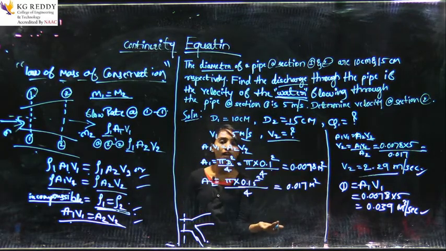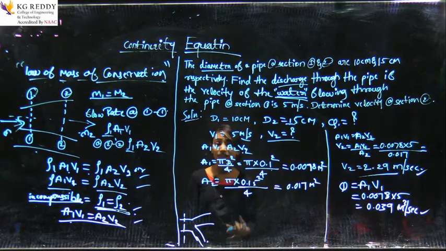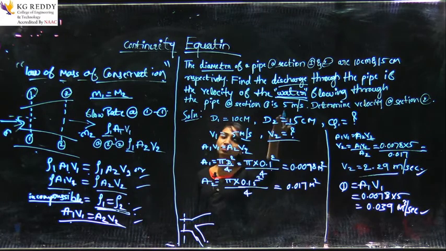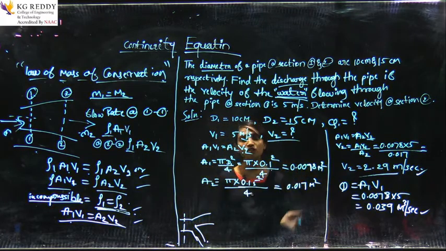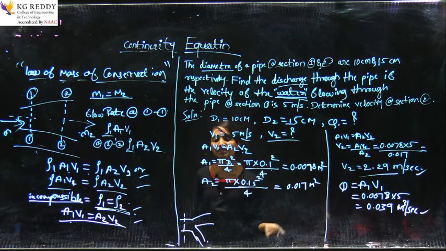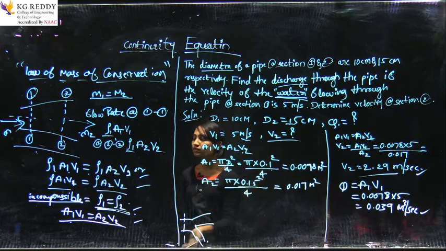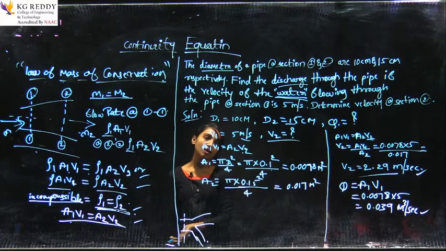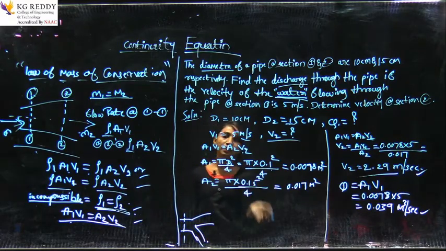For example, LPG is a compressible fluid, so the density may change. So, you have to take rho 1, rho 2. But if they give water, liquids, oils like this, then it will always be incompressible, so you can take this equation simply.